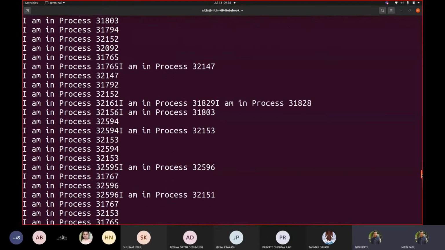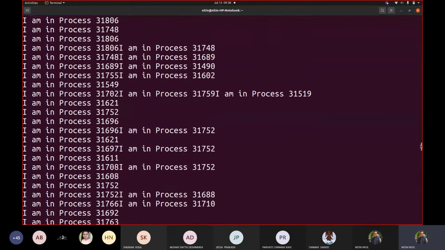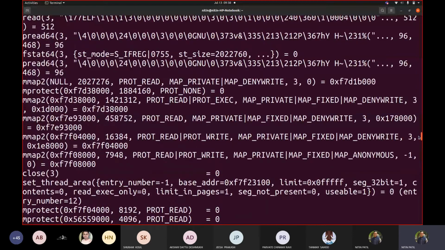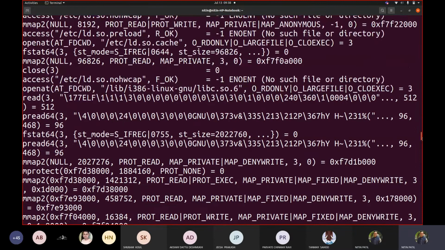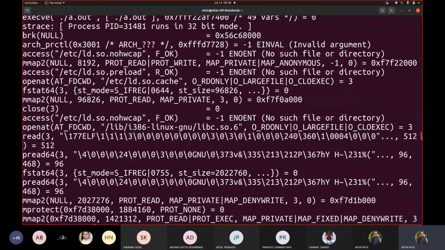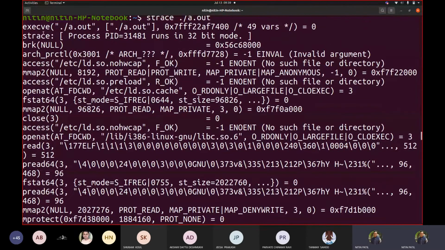So we still created those many processes, by the way. Yeah. So you can see, now see this execve. When we write ./a.out on the command prompt, it executes this. So this is your current file that you are executing.